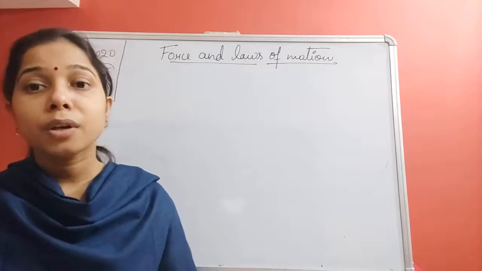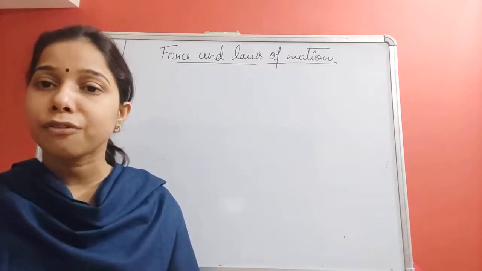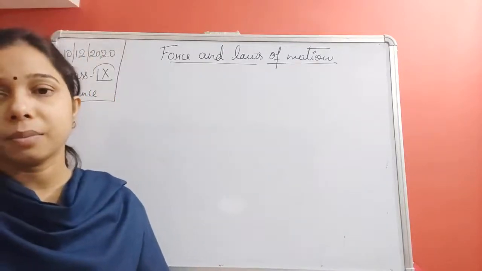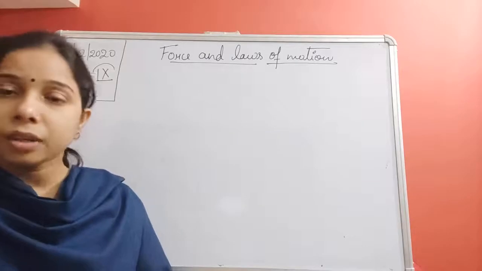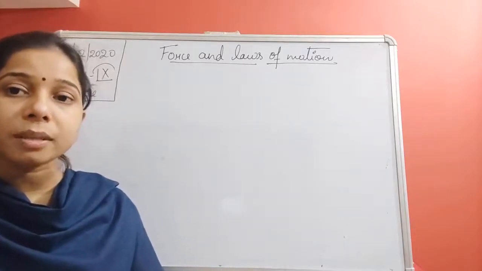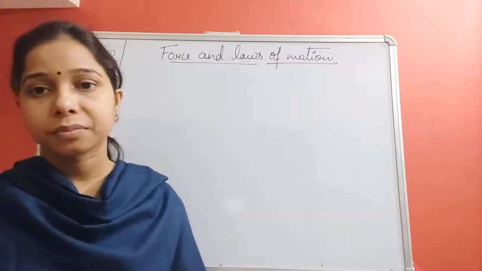So here the force F2 applied by you is greater than the force of friction F1 applied by the ground on the table. You can see here, students, the net force is not equal to 0, but one force is greater than the other.